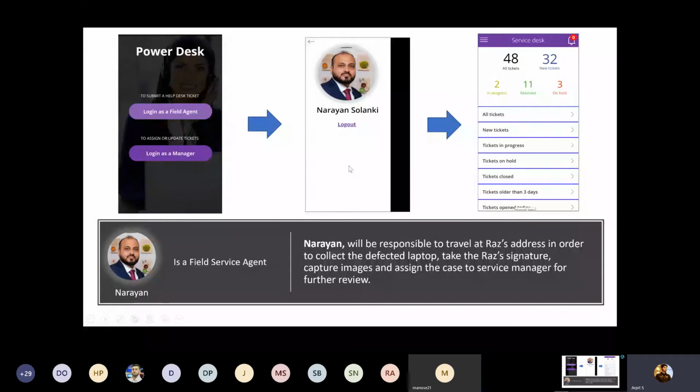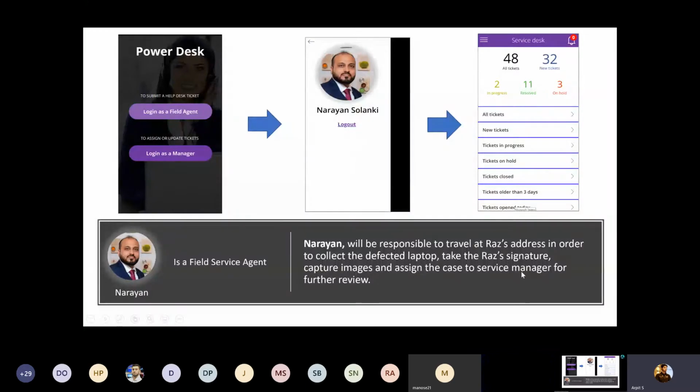He will simply open that app and see all the tickets that have been assigned to him, and go to the customer location or the RAS address or the home address. He will collect the laptop and can do other activities as well, like taking the RAS signatures as evidence proof. He can click some images. If the laptop is broken, he can take images of the laptop for evidence purposes, and in order to close the case, he can capture some images as well, and then finally assign the case to the service manager for further review.